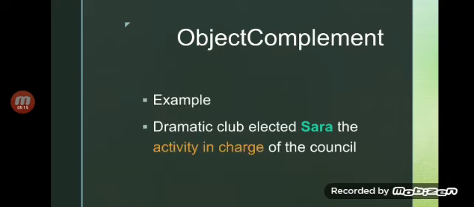Such as, we can say the dramatic club elected Sarah. The dramatic club elected whom? Sarah. That is our object. What did the dramatic club choose? They chose Sarah as the activity in charge of the council. So that is the object complement. It is the complement for Sarah.